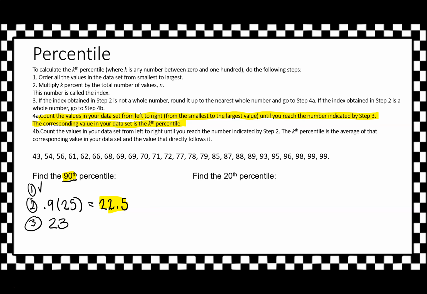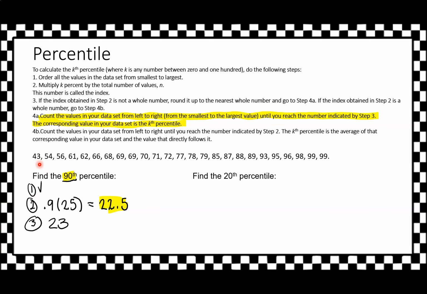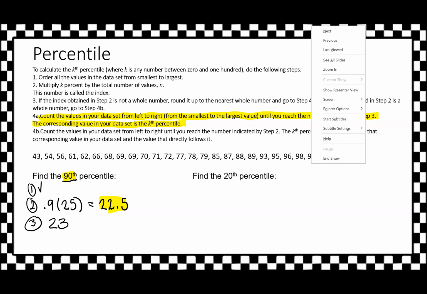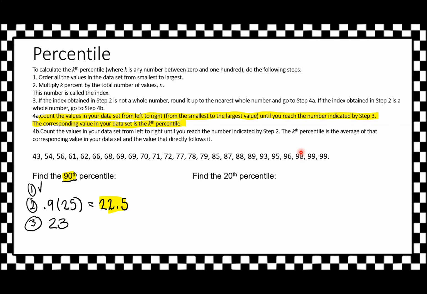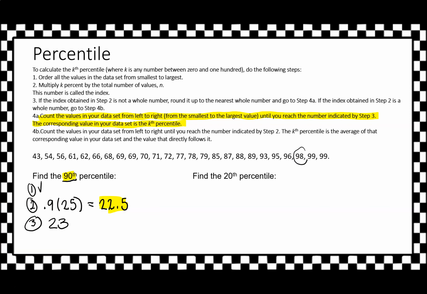That means I need to count from all the way here, let me put my laser up, from my first term all the way up to my 23rd term to find what my 90th percentile is. Or I could be smart and not count from 1 all the way up. I can say, oh, this is my 25th, this is my 24th, and 98 here is going to be my 23rd. Okay, so we have our answer. This is our 23rd term.